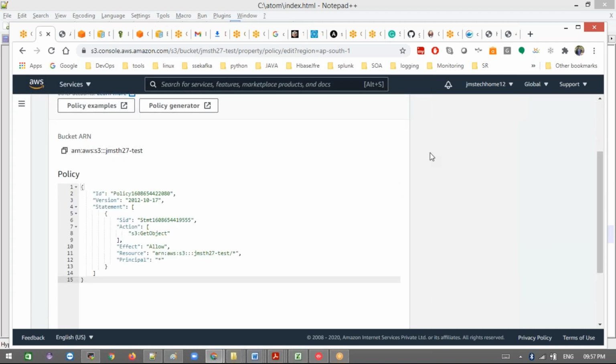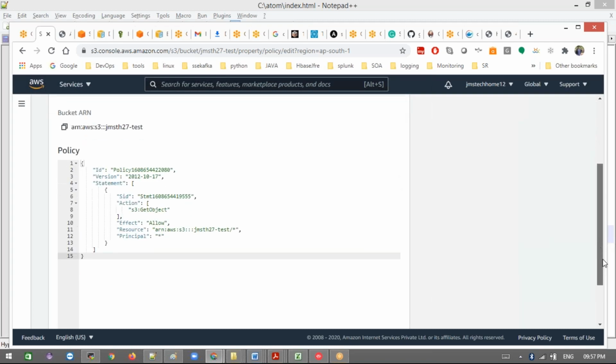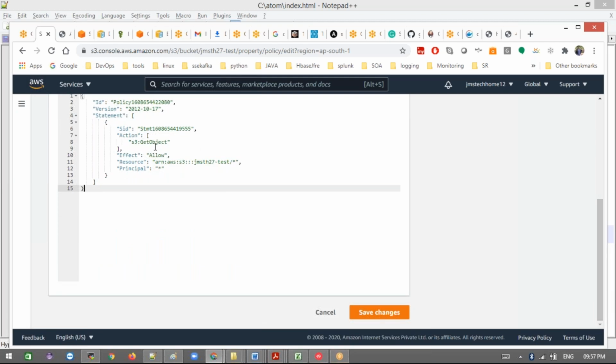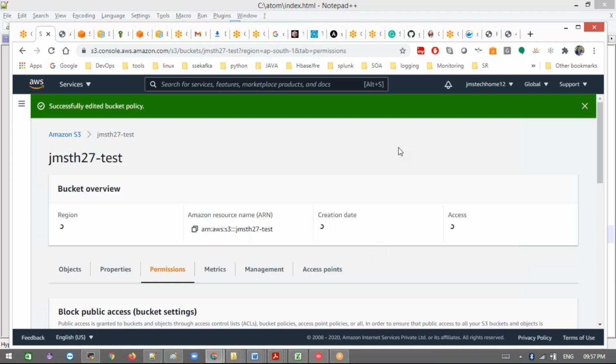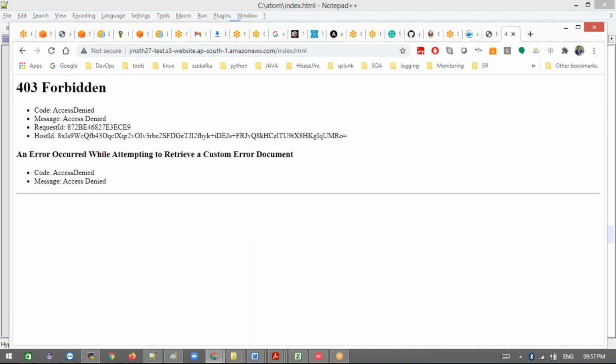Paste it here in the bucket policy, and next, the get permission I'm going to give. If you give delete permission or put permission, anyone can delete your objects, or upload any data. But we are not giving those, only one permission. Just get, just the download option. Save this. Once you save this, try to access it.